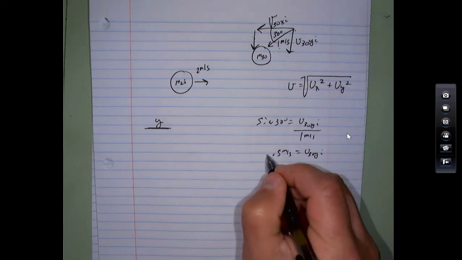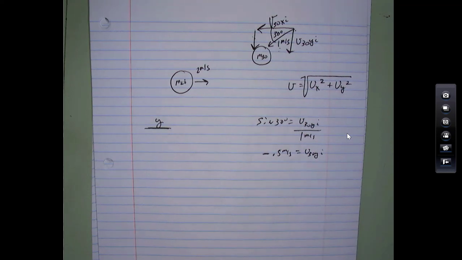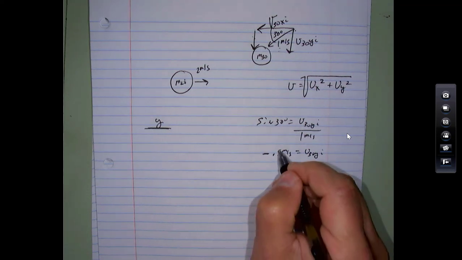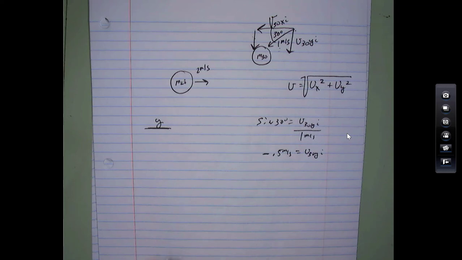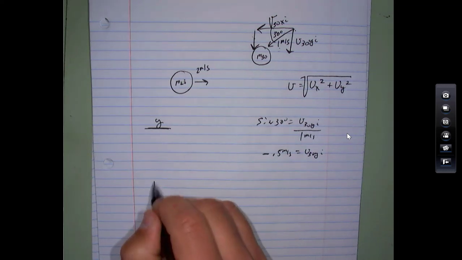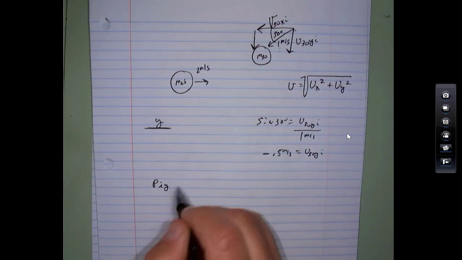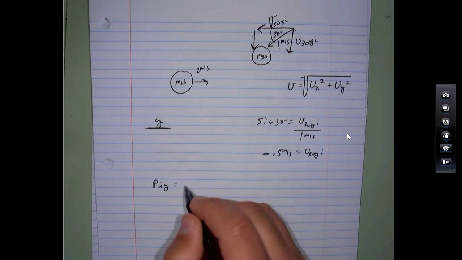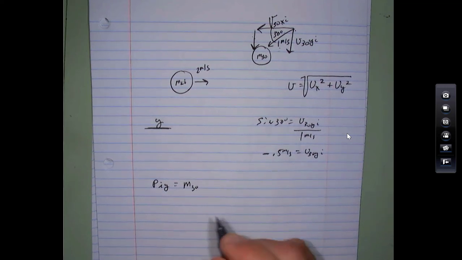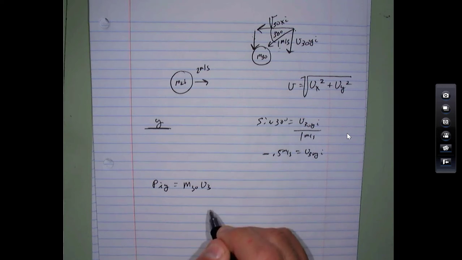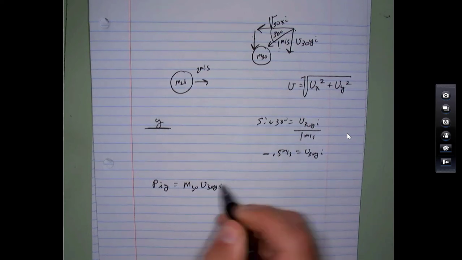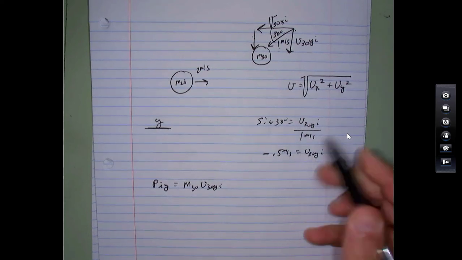And from the picture, you can see that it's negative. Okay. So the initial momentum of the system in the y direction is just made up of mass 30 times velocity 30 y initial, which is a negative number here.